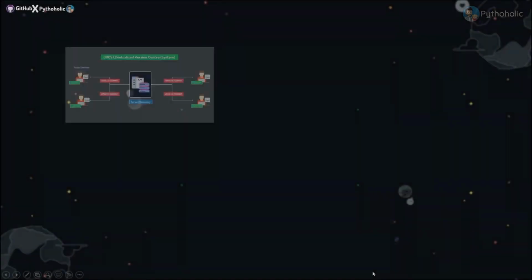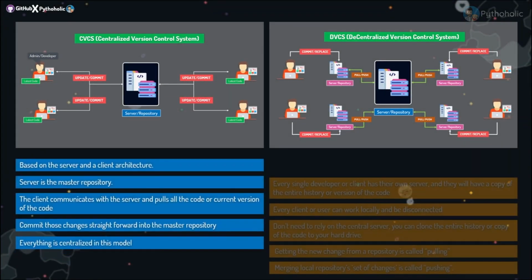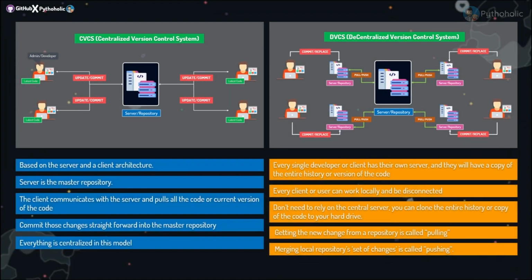Let's move on. Now let's see what are the differences between CVCS and DVCS. You might be thinking, why am I talking so deeply on this topic? It's because until and unless you know what you're using, you will never be able to use it to its full potential. And whatever you learn, you should learn it completely, isn't it? So let's start off with CVCS, that is Centralized Version Control System.